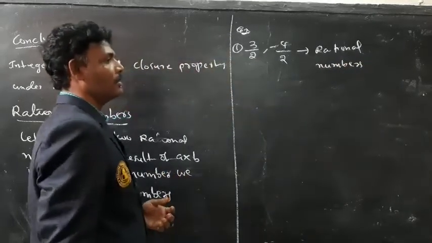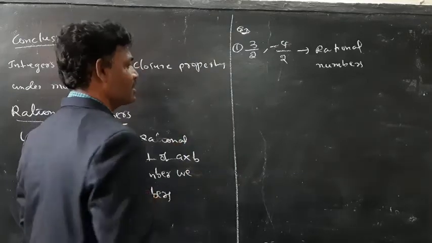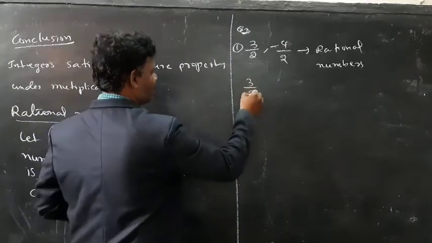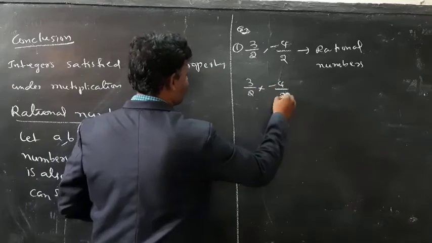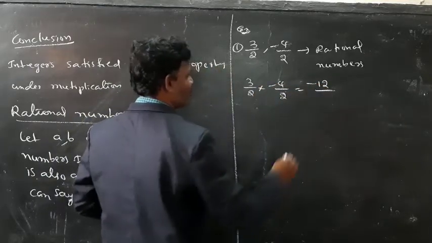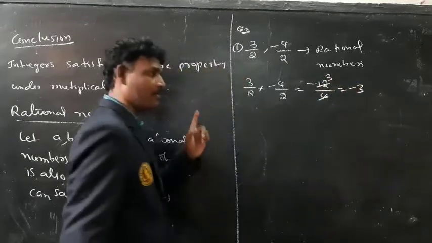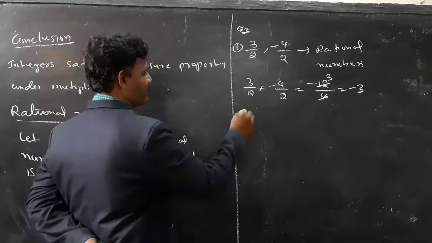Here I took two numbers, 3 by 2 and minus 4 by 2. Now I need 3 by 2 into minus 4 by 2. 3 4s are 12, 2 2s are 4. 4 1s are 4, 4 3s are 12, so the result is minus 3. Minus 3 is also a rational number.